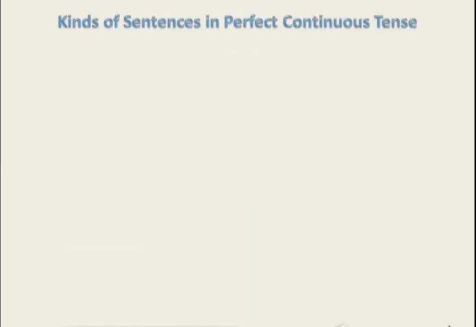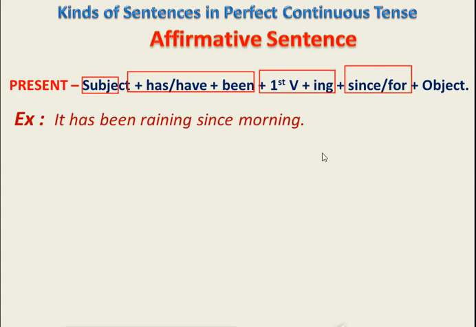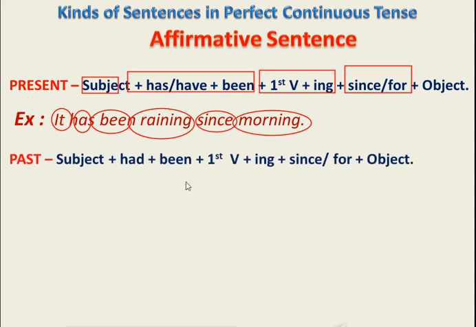Now let's talk about different sentence structures in perfect continuous tense, starting with affirmative sentence. First of all, present tense, we will have here subject in the sentence, then has been, have been, again first form of verb followed by since or for. Let's take an example here in the given sentence. It has been raining since morning. Subject it. Because it has singular subject, so we are using singular verb has, followed by been. First form of verb, rain with ing, raining since morning. Students, here we are talking about point of time, that is morning, so that's why we are using here since.